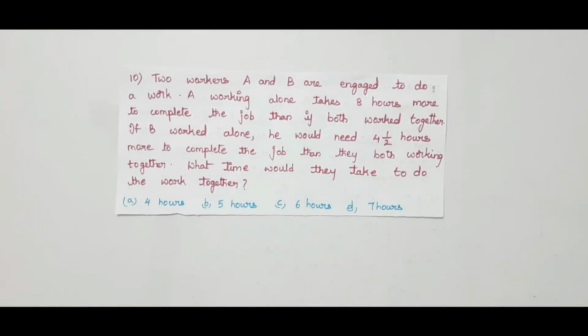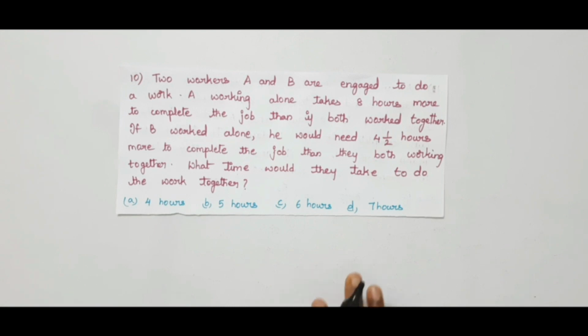Next problem. Two workers A and B are engaged to do a work. A working alone takes 8 hours more to complete the job than if both work together. If B worked alone, he would need 4 1/2 hours more to complete the job than if they both worked together. What time would they take to do the work together? Options given: A 4 hours, B 5 hours, C 6 hours, D 7 hours.